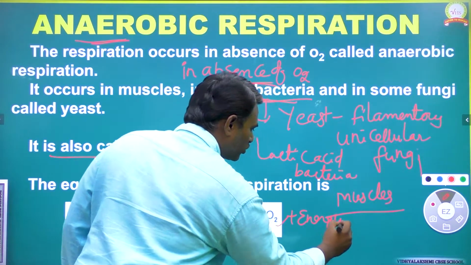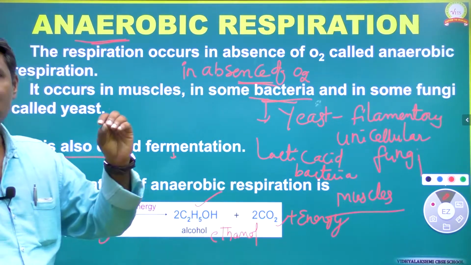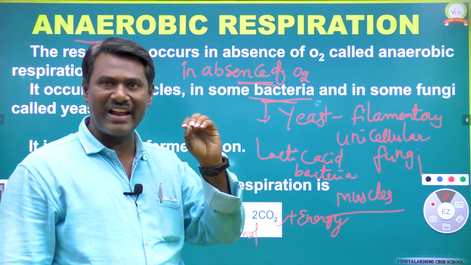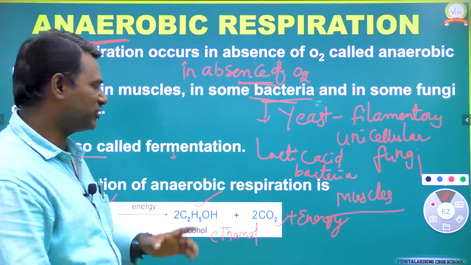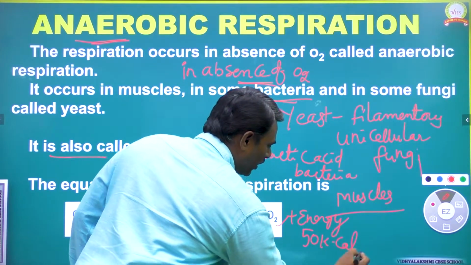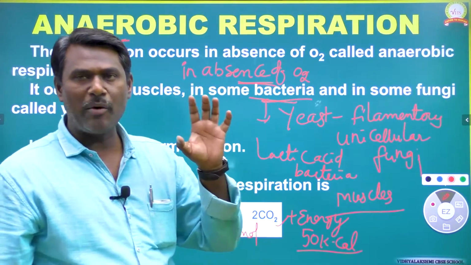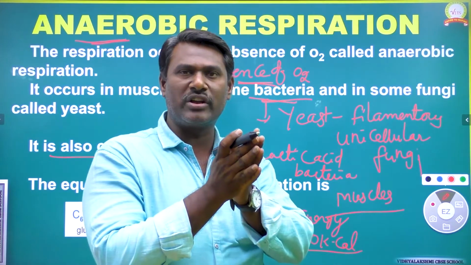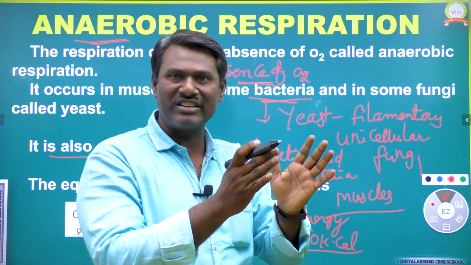So energy is also released during anaerobic respiration, and the net amount of energy released is 50 kilocalories. In aerobic respiration, the amount of energy released is 686 kilocalories.